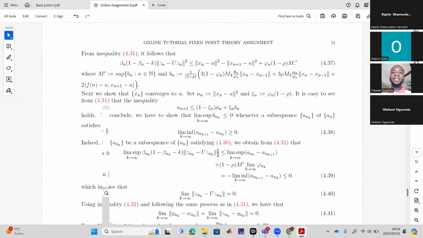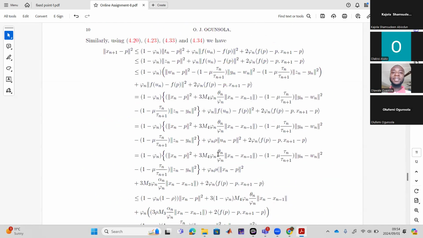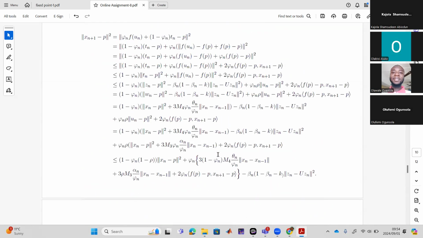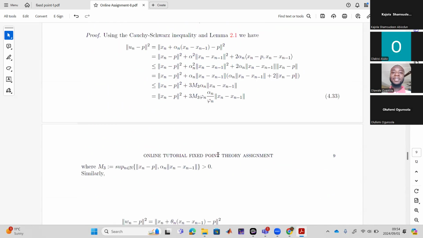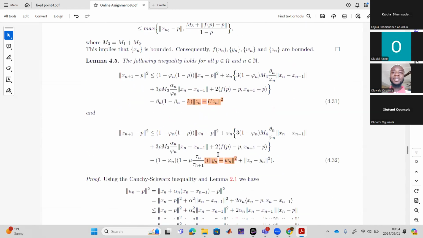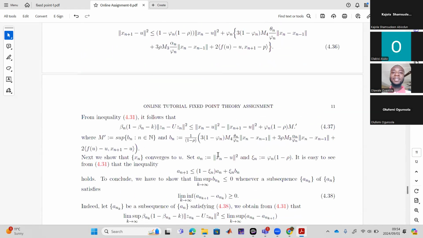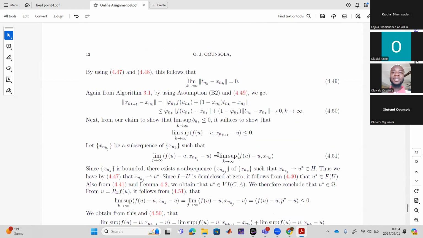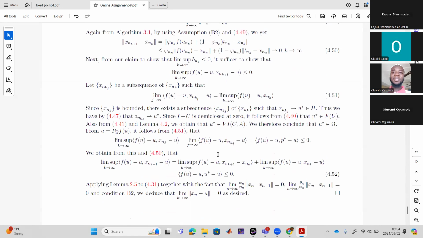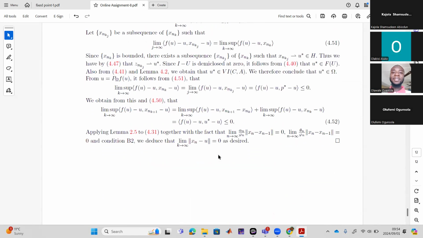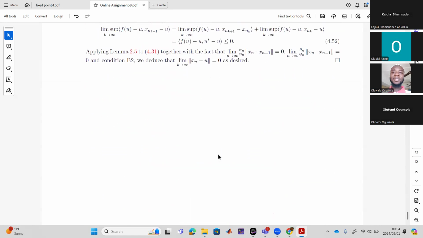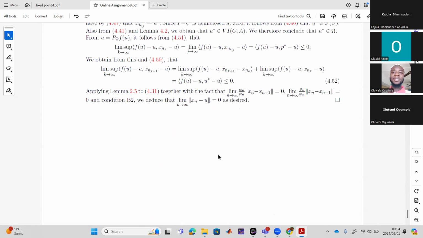What we want to do now is make deductions from the results, or any other thing. But as far as this is concerned, he has proved the results. He has proved the strong convergence of the method already. So like I said, I feel it's better that you go and try on your own as well and see.